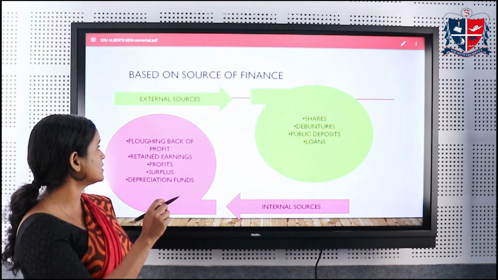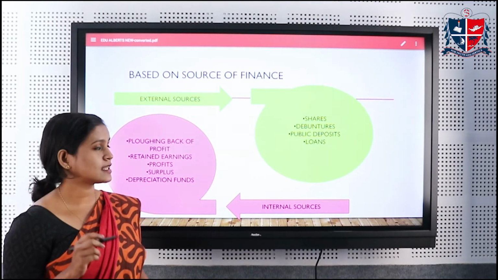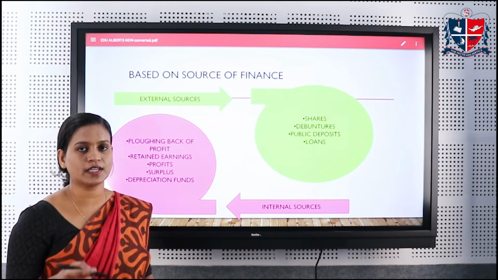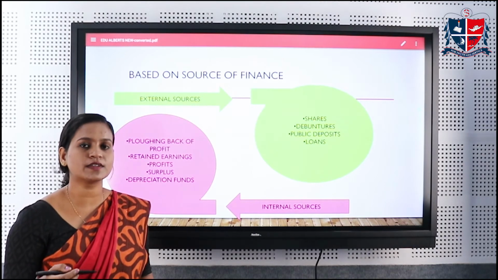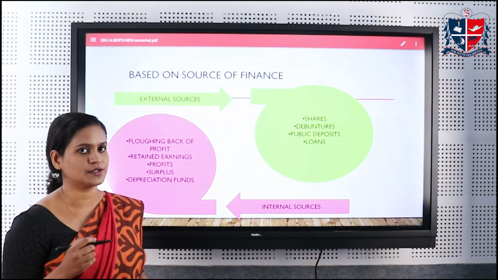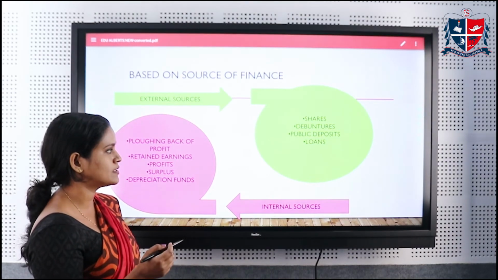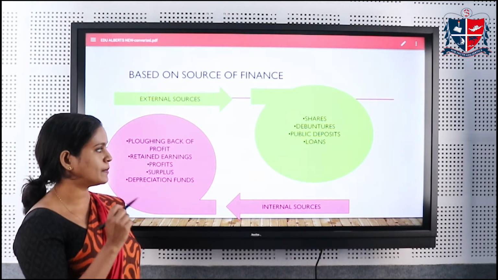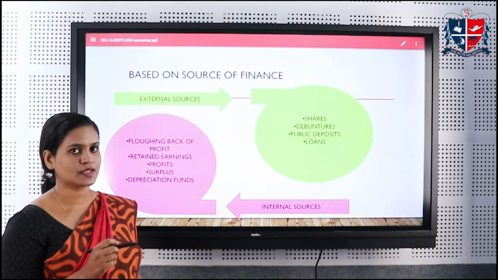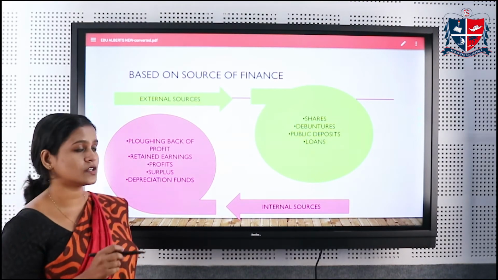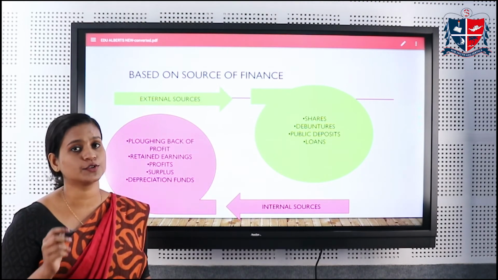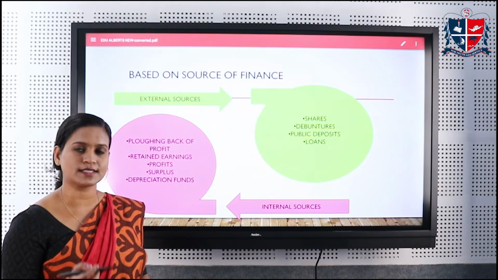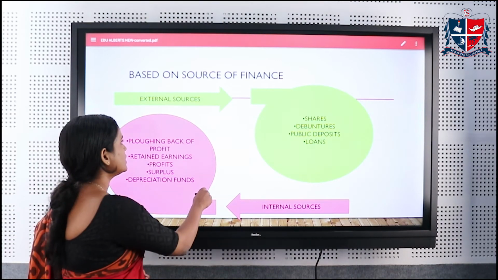Now, the second thing is the external sources. External sources of finance are the finance which is gathered externally from outside the organization. So the examples are shares, debentures, public deposits, and loans. So the third classification is based on the source of finance, and it is divided into two, that is internal source and external source.